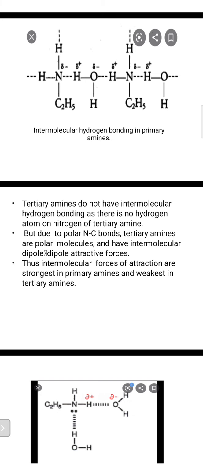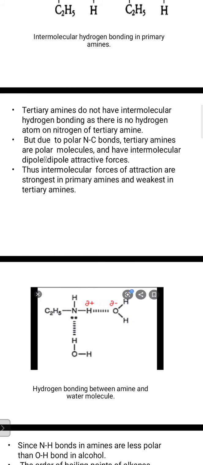But due to the polar N-C bond, that means nitrogen-carbon bond, tertiary amines are polar molecules. And that's why they also have intermolecular dipole attractive forces. Dipole means two poles are there, and between them they show attraction. And due to such forces, intermolecular forces of attraction are strongest in primary amines and weakest in tertiary amines.